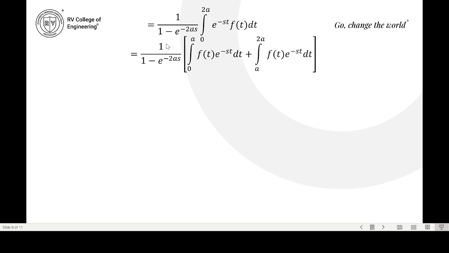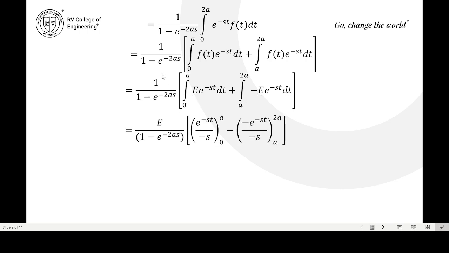So I can write my integral as 1 by 1 minus e power minus 2as, integral 0 to a of f of t e power minus st dt plus integral a to 2a of f of t e power minus st dt. So I know from 0 to a my f of t is E, you can substitute E here, and from a to 2a my f of t is minus E. So we substitute, and you can write like this. And we know that E is a constant, so you can take E out of the integration.